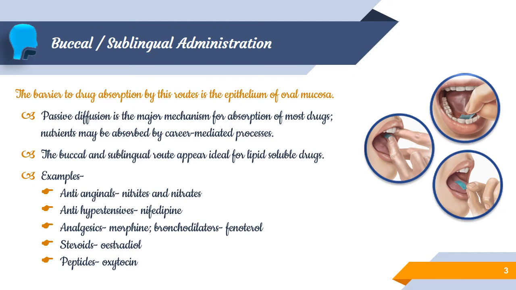And saying about advantages, what are the major advantages in this buccal delivery? So this buccal delivery supports rapid absorption and high blood level due to the high vascularization of the region, and therefore it is particularly useful for administering anti-anginal drugs. So that is the first example given. Anti-anginal drugs have quick, immediate action, such as we said earlier, nitroglycerin. That's one. And the second important advantage in this buccal or sublingual delivery is it bypasses the first pass effect.